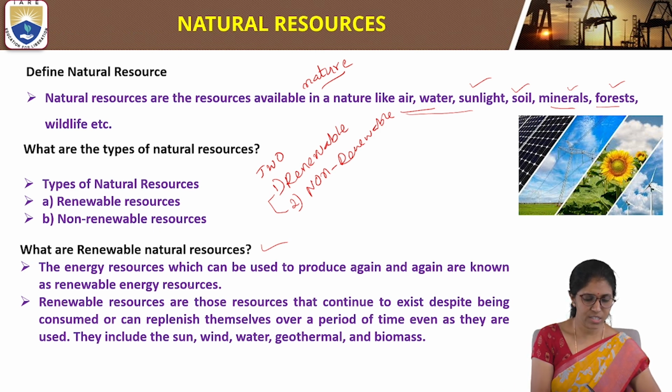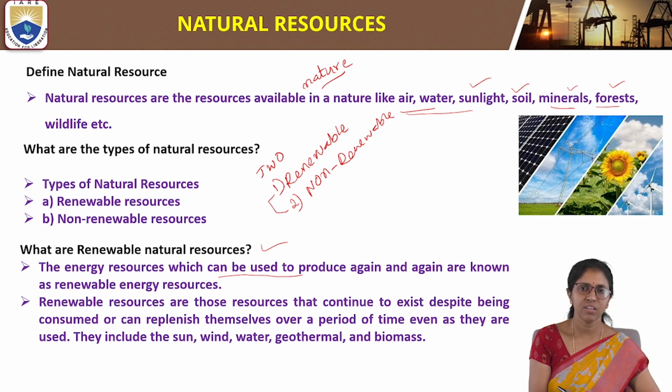The energy resource which can be used to produce again and again is known as a renewable energy resource. This means it can be regenerated again and again in a short time.